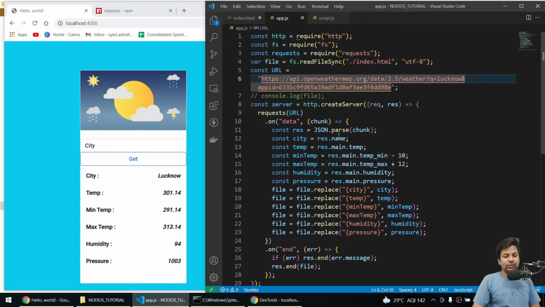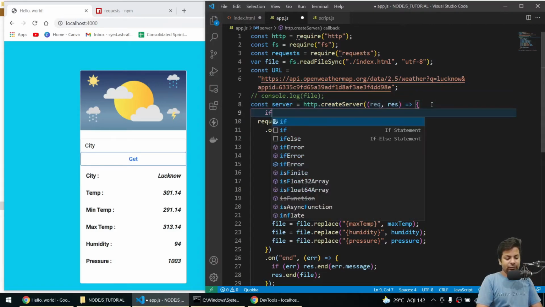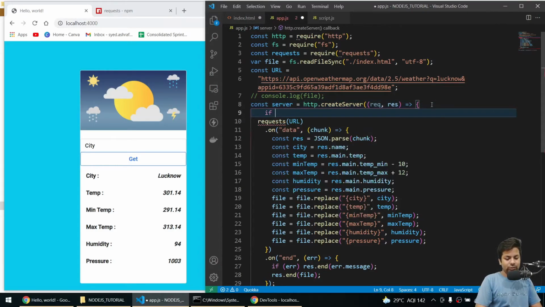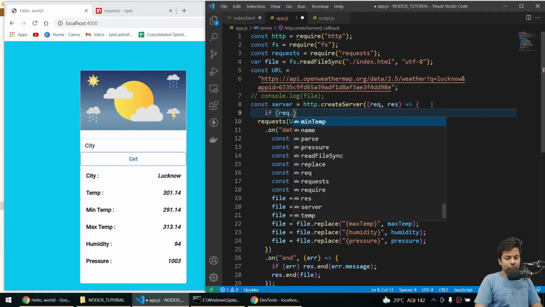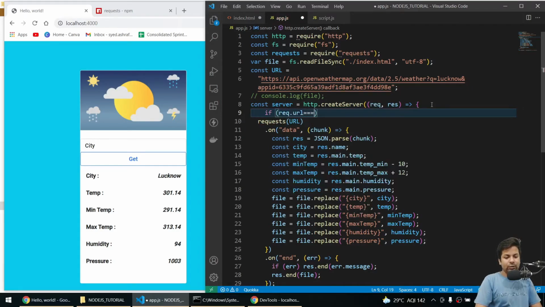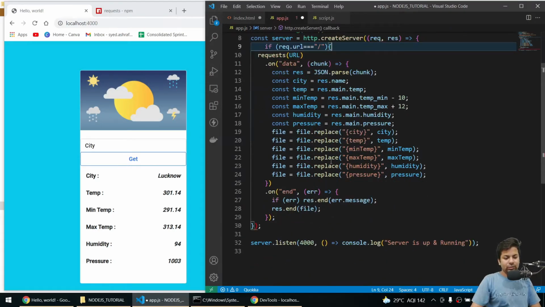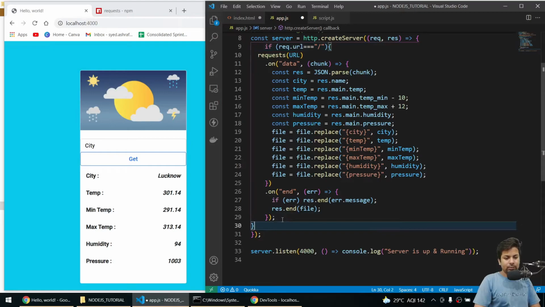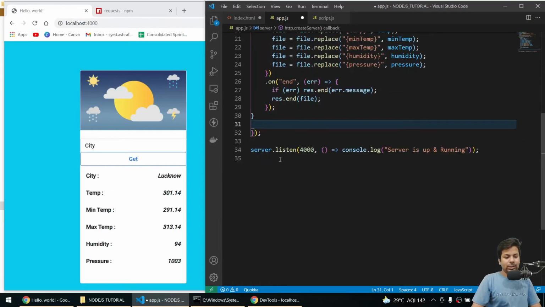So for that, firstly I'll say if request.url is equal to slash. This is for normal, when we go to the home page and open this, and we'll build the API.